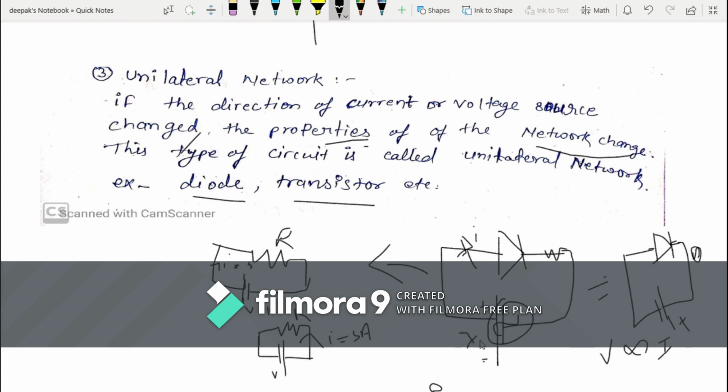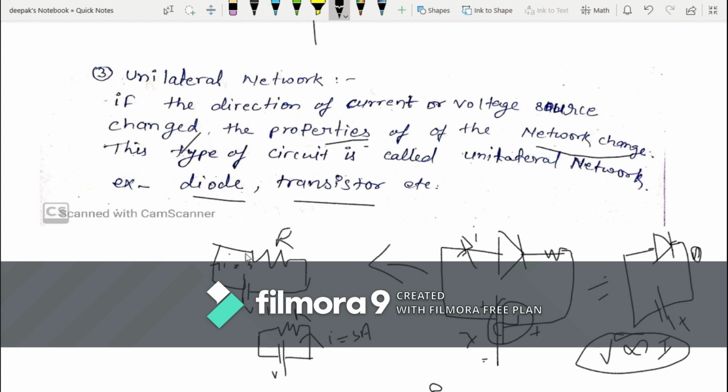But if the direction gets reversed and this terminal is made positive, in this case the current will be 0. So here also Ohm's law is not applicable. But in these types of circuit, we apply Ohm's law and Kirchhoff's law by considering some interval of time and a special arrangement of circuit.